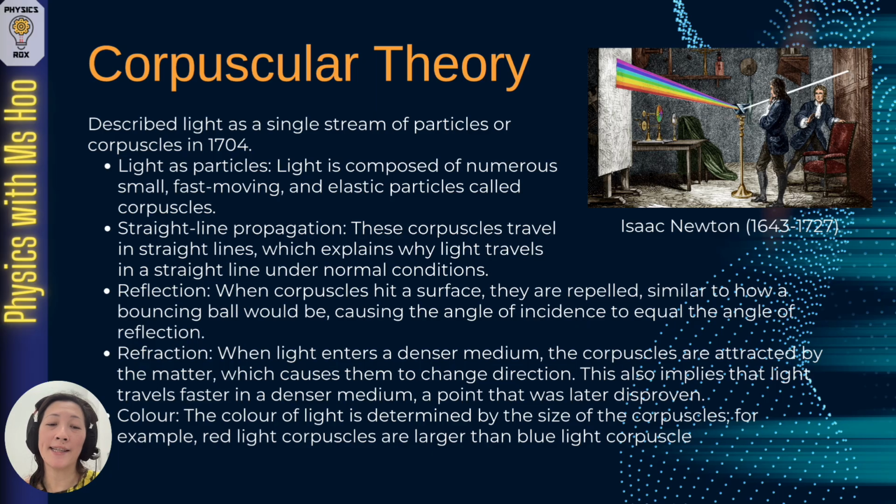For color, he suggested that the color of light is determined by the size of the corpuscles. For example, red light corpuscles are larger than blue light corpuscles. Newton, of course, attempted to explain how light behaves based on the observations back then, but this was disproven later because his theory was not able to explain a lot of the behavior of light.